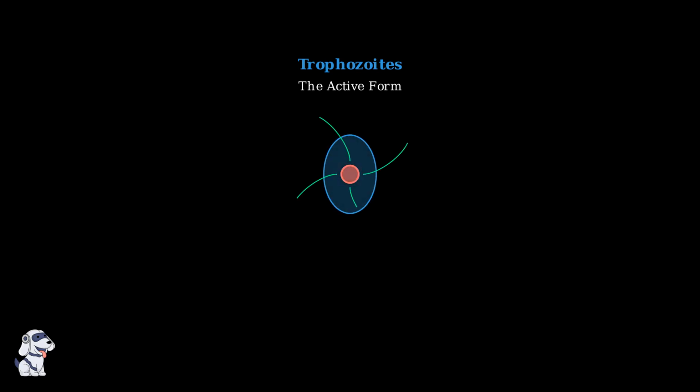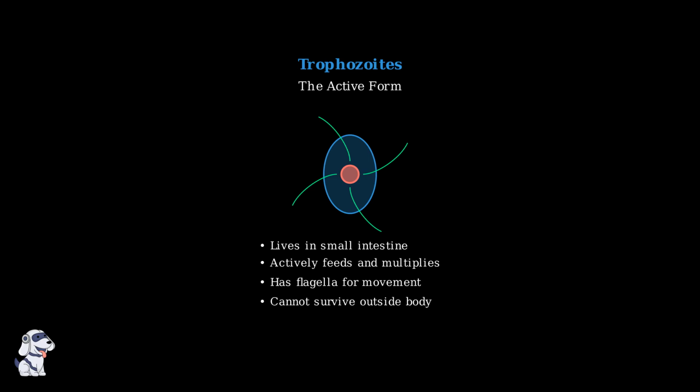The Giardia parasite is fascinating because it exists in two completely different forms, each perfectly adapted for different survival needs. The first form is called a trophozoite. This is the active feeding form of the parasite that lives and multiplies inside your small intestine.